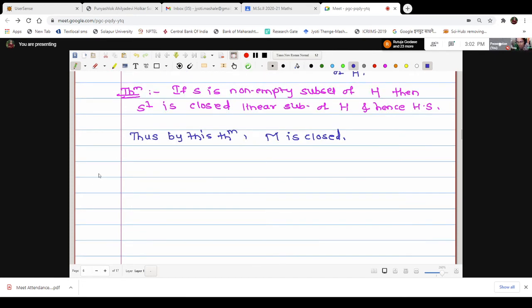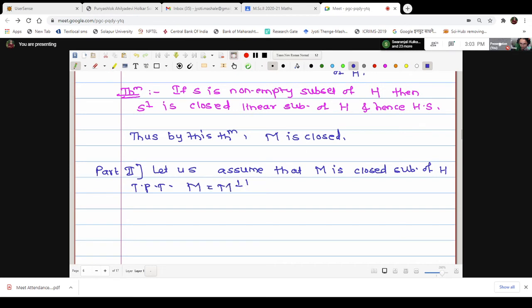Now we will go for part 2. In part 2, what one has to do? The assumption is M is closed and we want to prove that M is equal to M double perp. Let us assume that M is a closed subspace of H. And what we want to prove? To prove that M equal to M double perp.